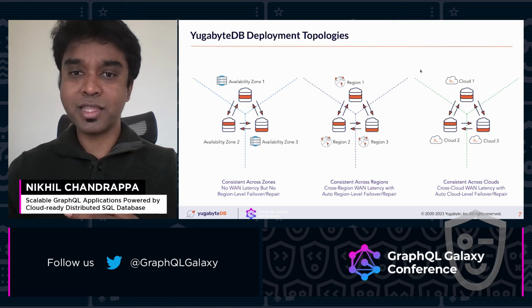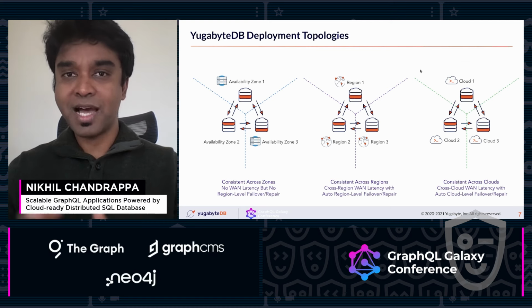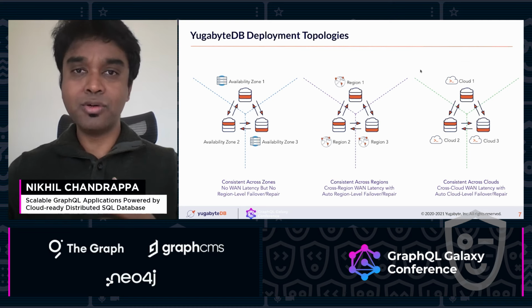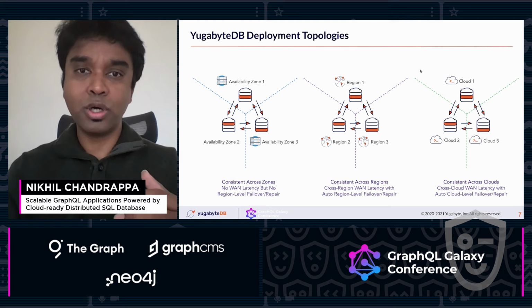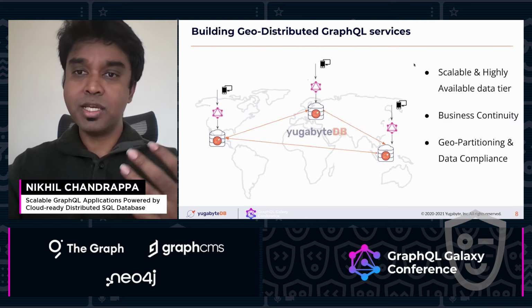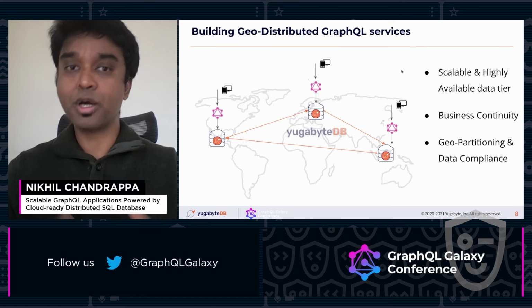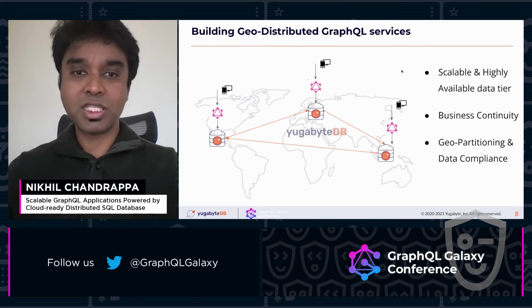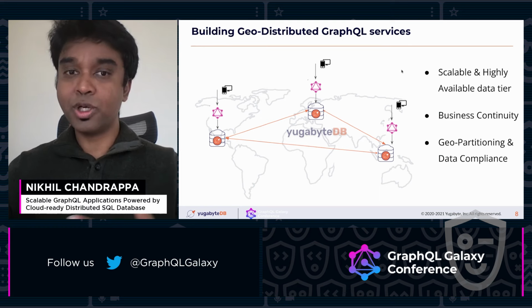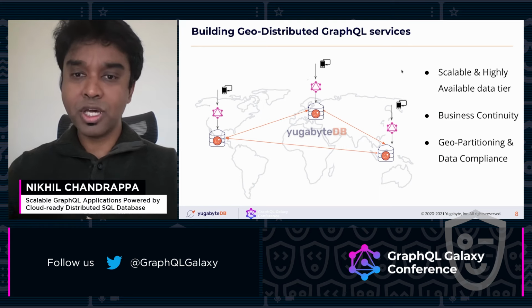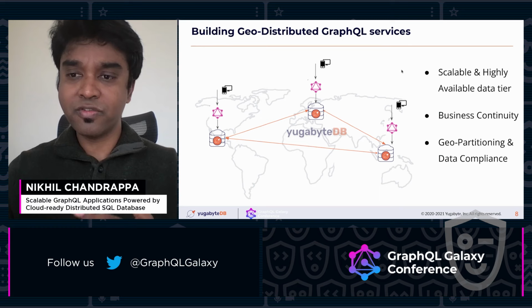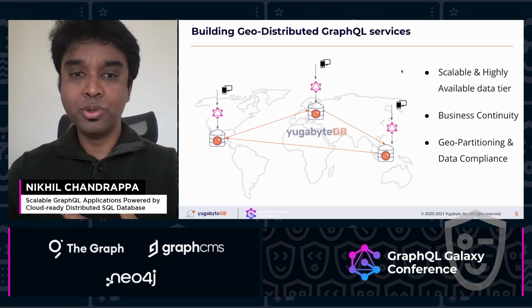In order to avoid such a thing, you would want to deploy your applications on two different clouds, and one of the main things you would want in such cases is to have your data tier available across the globe or across geographical locations. That's how distributed SQL topologies will help to continue your business so that you don't have a lot of financial loss. You're also able to do things like geo-partitioning and data compliance.